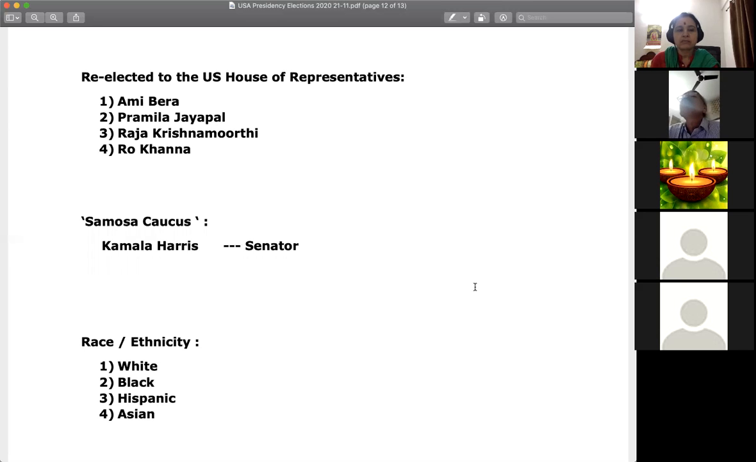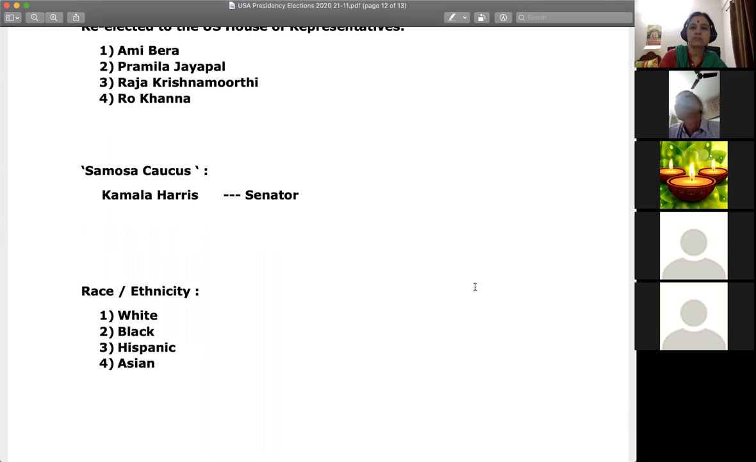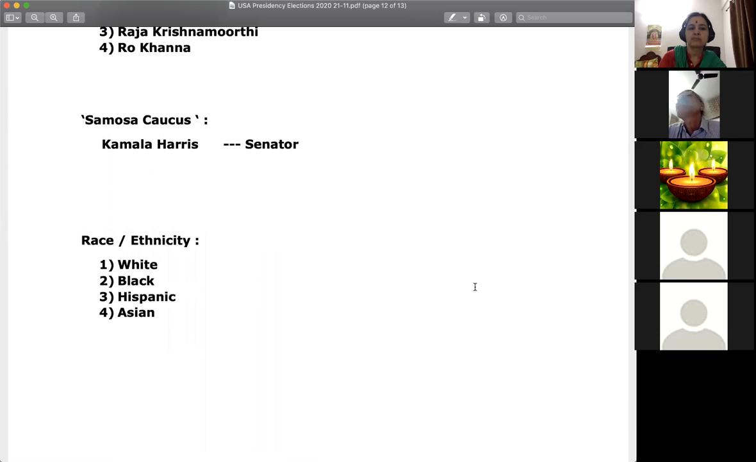Caucus means group, and samosa is a dish in India. That's why they gave this name. In the American population, different races and ethnicities are there, like black, white, Hispanic and Asian. Hispanic means people coming from Spain, Portugal, etc.